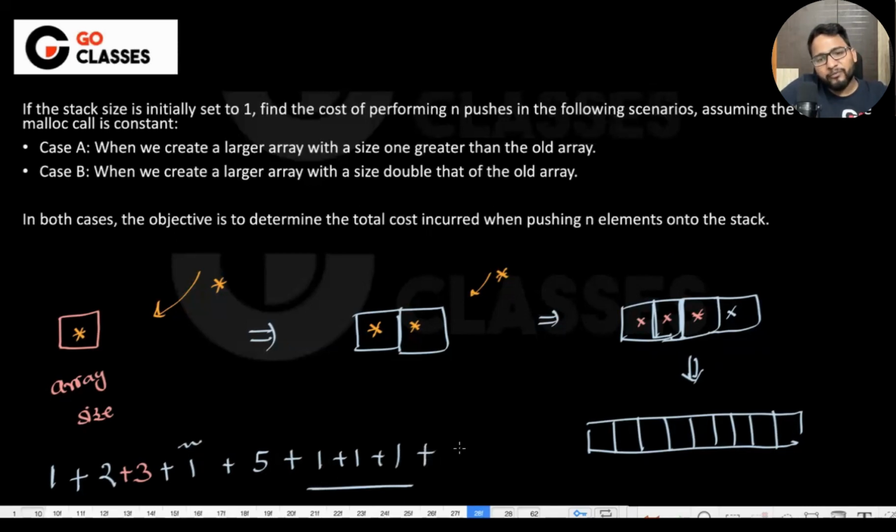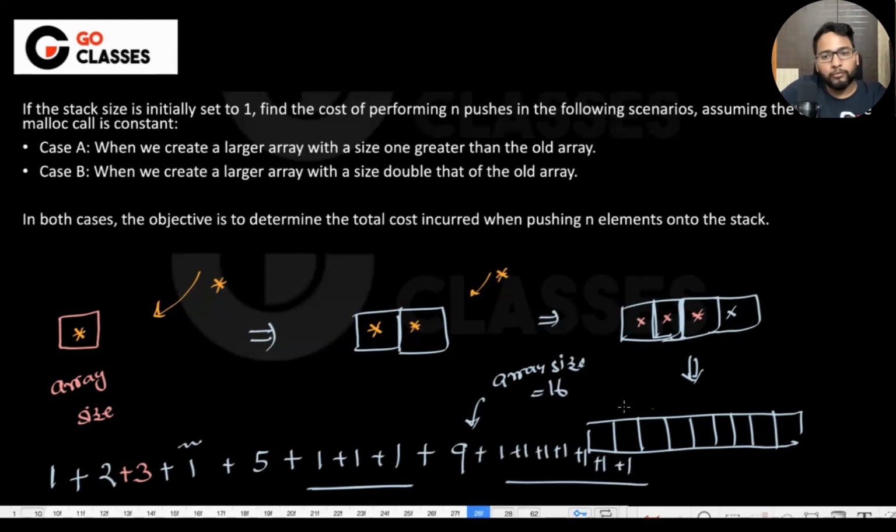Now for the 9th element, we may take 9. But for the 10th, at this point in time, the array size is, sorry, 8 into 2, 16, something like that, right? 16. Now for the 10th, 11th, 12th, 13th, 14th, 15th, 16th element, we don't have to do much. We can just do it in order of 1. So basically, we suddenly incur a very high cost, but for most of the time we are spending order of 1. Is this clear to everyone?